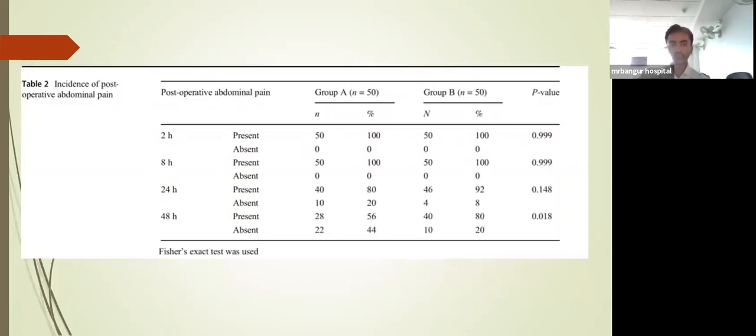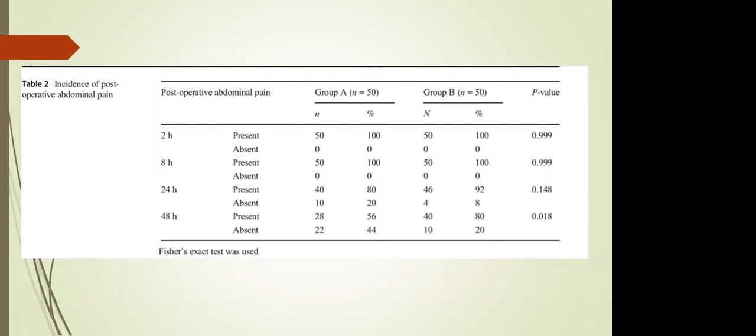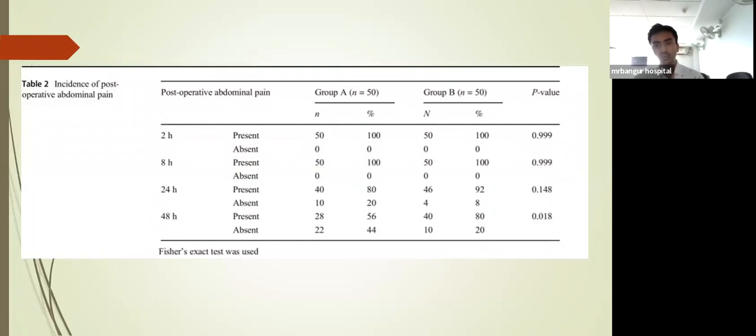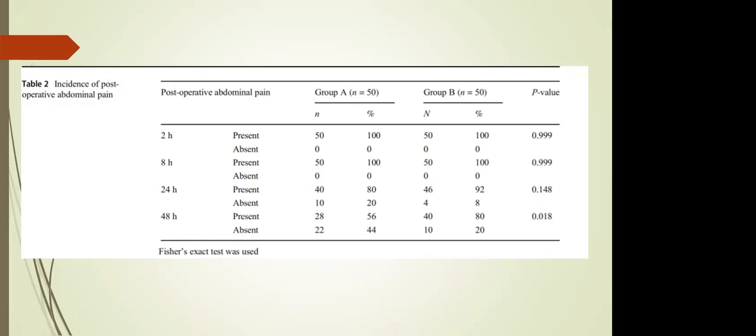Incidence of post-operative abdominal pain at the 2 hour: in group A, which was the low pressure group, the number of patients with post-operative abdominal pain was 50, and in group B it's also 50. The p-value for this is 0.999. So this shows that there's not much difference between the low pressure and standard pressure groups. Mostly the incidence is the same in both groups.